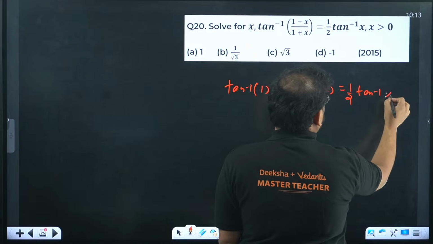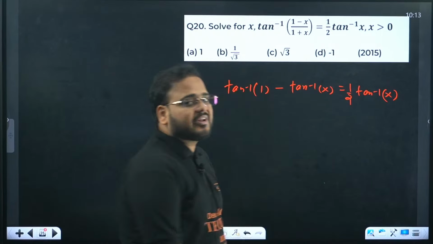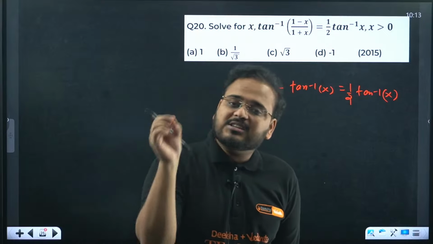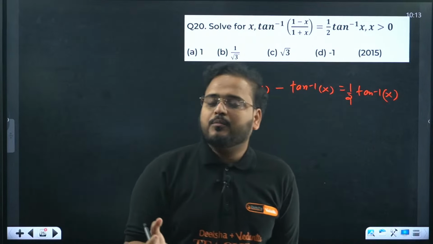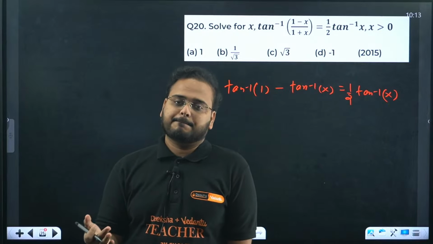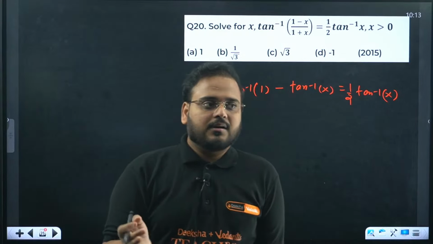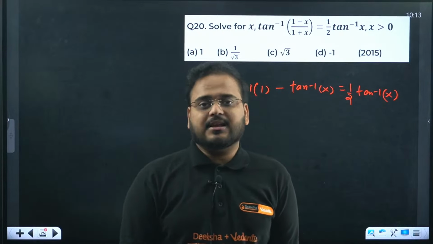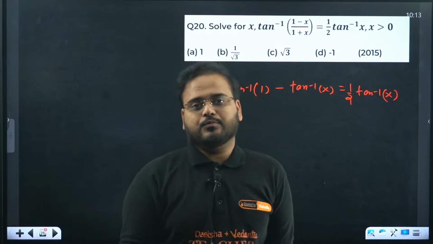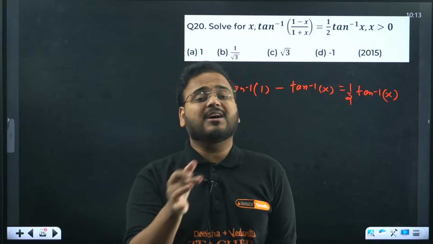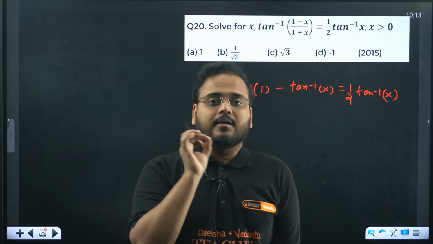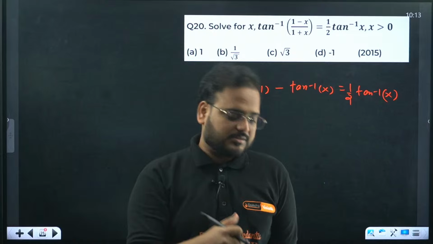Somebody was asking me, sir, what is the trick for ITF questions? The trick for ITF questions is the formulas involved in PU1 trigonometric functions. The better you know the formulas, the faster your result will come. That's the only trick. Any specific trick for ITF? Very unlikely, otherwise I would have given you. For ITF, you have to work on the formulas and the identities of your trigonometric functions.